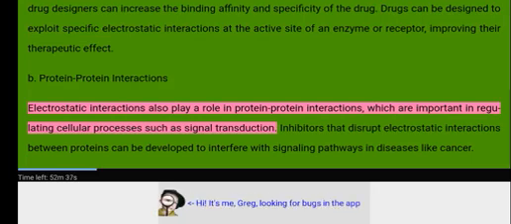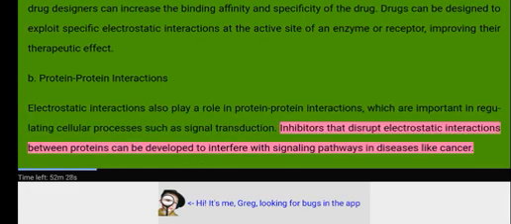B. Protein-protein interactions. Electrostatic interactions also play a role in protein-protein interactions, which are important in regulating cellular processes such as signal transduction. Inhibitors that disrupt electrostatic interactions between proteins can be developed to interfere with signaling pathways in diseases like cancer.